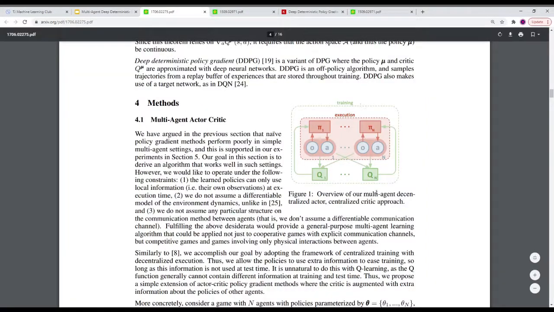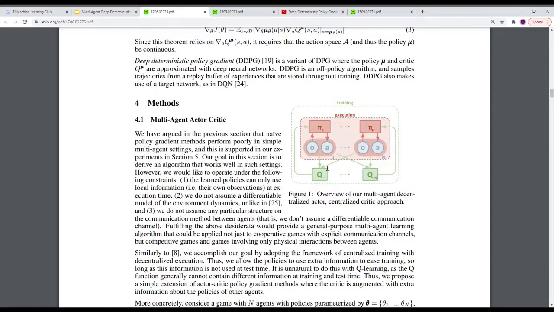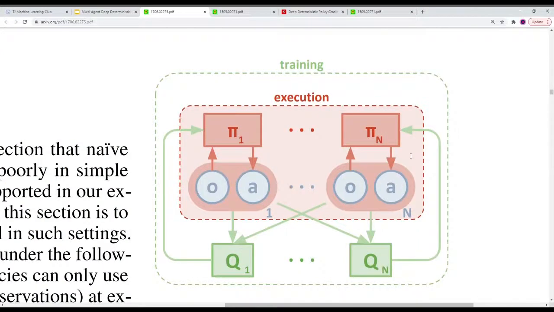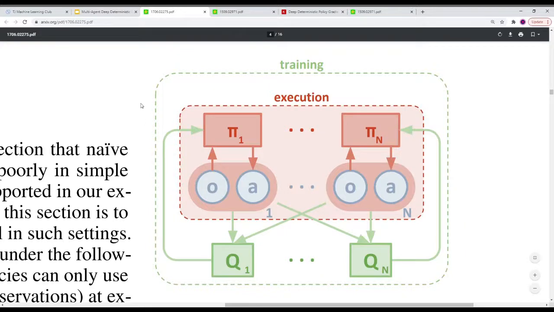So the solution to this real-world dilemma of it not being practical for the agents to have everyone else's observations is something called centralized training and decentralized execution. Once again, it's perfectly alluded to in this diagram. What we can see here is this green outline and this red outline. The green represents information during training, and red represents information during execution.